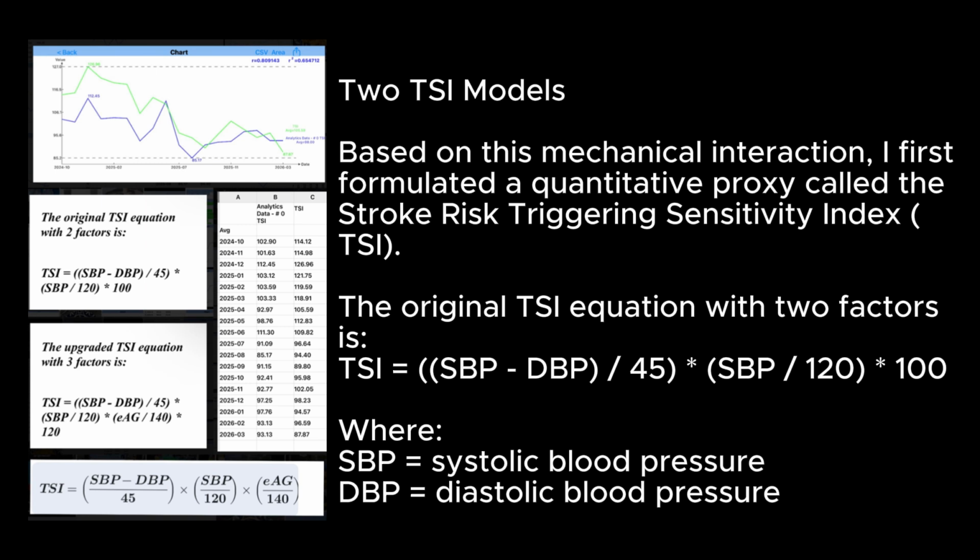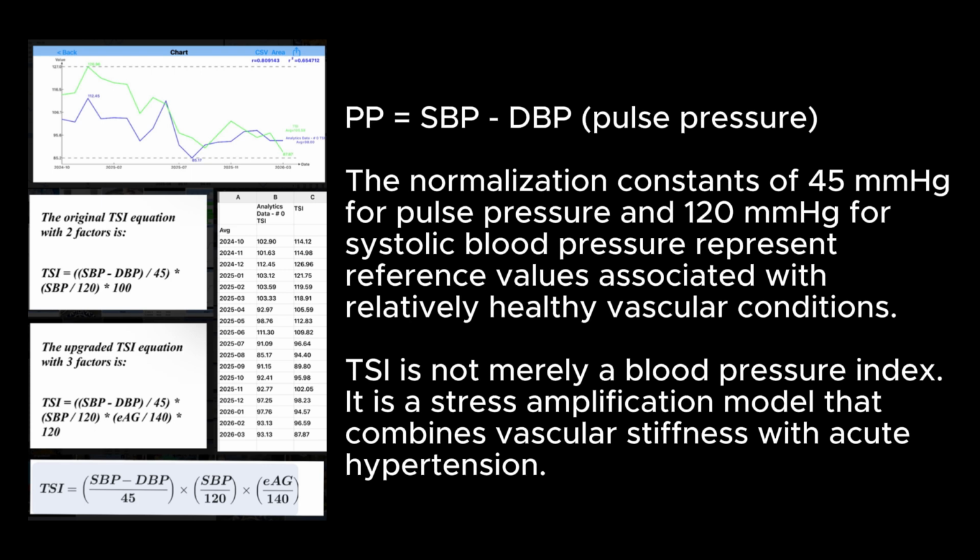Two TSI models, based on this mechanical interaction. I first formulated a quantitative proxy called the Stroke Risk Triggering Sensitivity Index. The original TSI equation with two factors is TSI equals (SBP minus DBP) over 45, asterisk SBP over 120, asterisk 100, where SBP equals systolic blood pressure, DBP equals diastolic blood pressure, PP equals SBP minus DBP, the pulse pressure. The normalization constants of 45 mmHg for pulse pressure and 120 mmHg for systolic blood pressure represent reference values associated with relatively healthy vascular conditions.